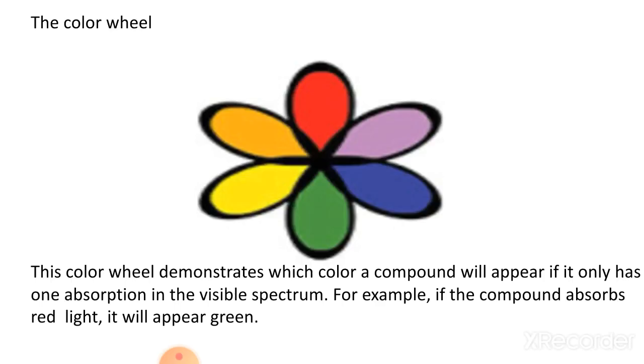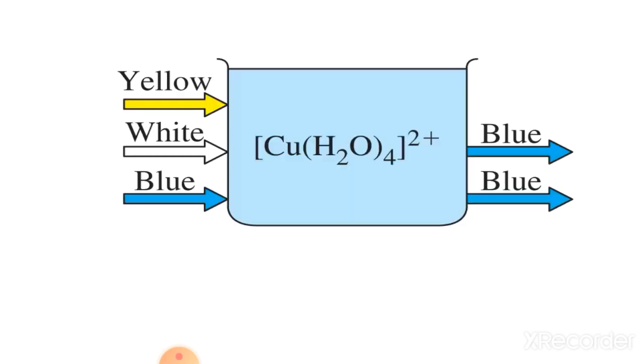Now this I have also given in unit 7, d-block elements, the color wheel. Look at the color wheel, that is known as the Munsell color wheel. This color wheel demonstrates which color each compound will appear if it has only one absorption in the visible spectrum. For example, if the compound absorbs red light, it will appear green. The opposite colors are complementary colors. Again: red complementary green, yellow complementary violet, orange complementary blue. So this is known as the Munsell color wheel.